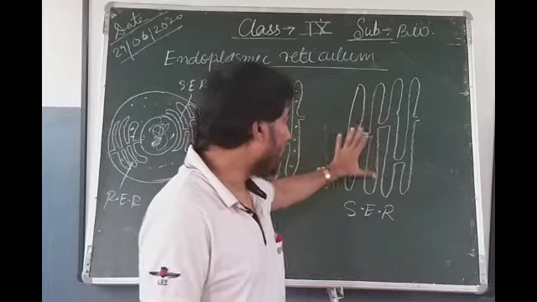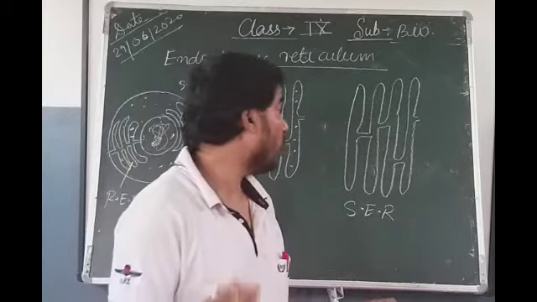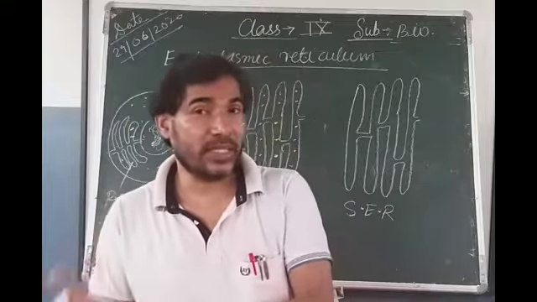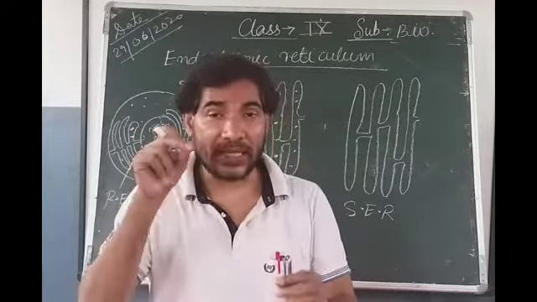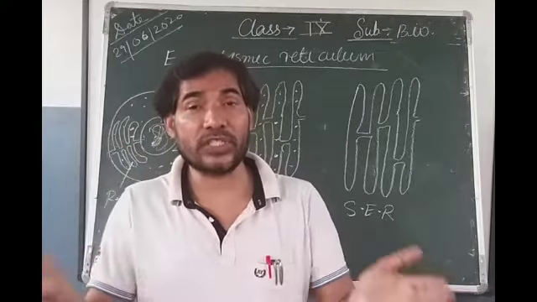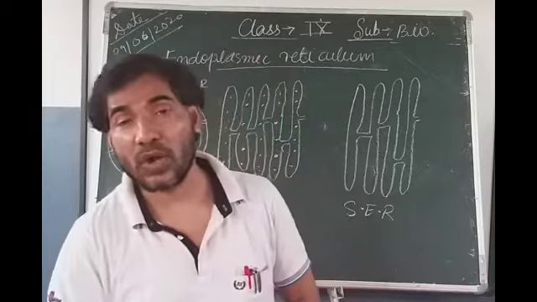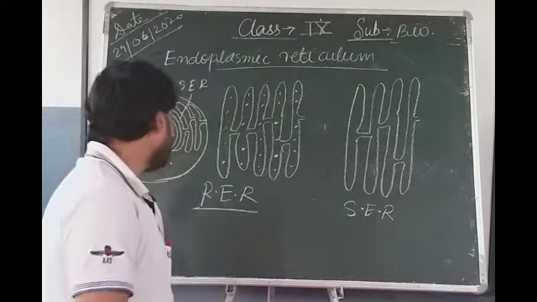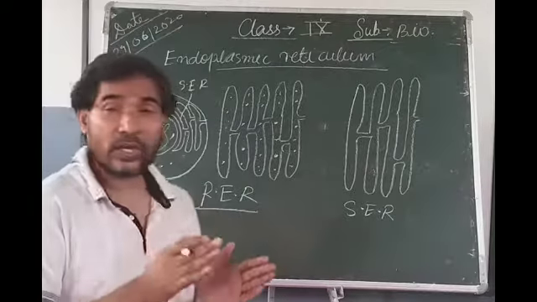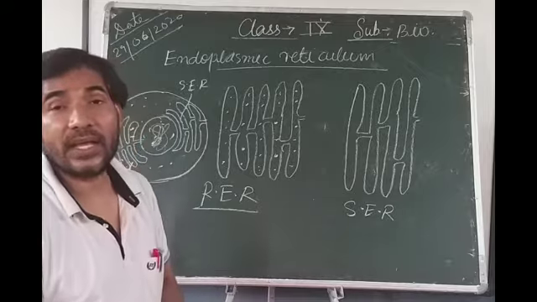But since on the surface of the smooth endoplasmic reticulum ribosomes are absent, they do not help in the synthesis of protein, but they help in the synthesis of fat and cholesterol, and these are the fats and proteins which together help in the synthesis of cell membrane, and this process is called membrane biogenesis. Okay. And I have said, in certain cases, one end of endoplasmic reticulum is connected with the nucleus, whereas the other end is connected with the cell membrane.